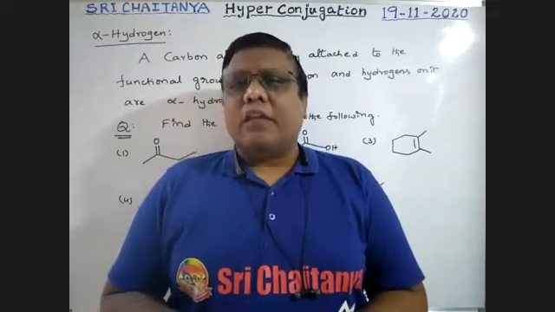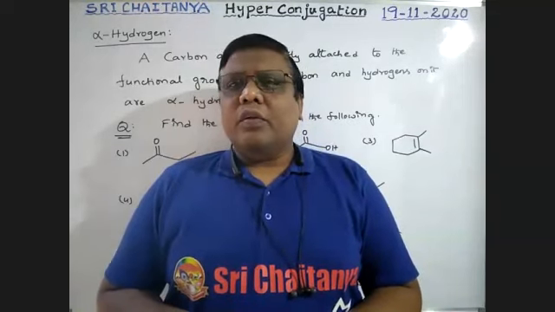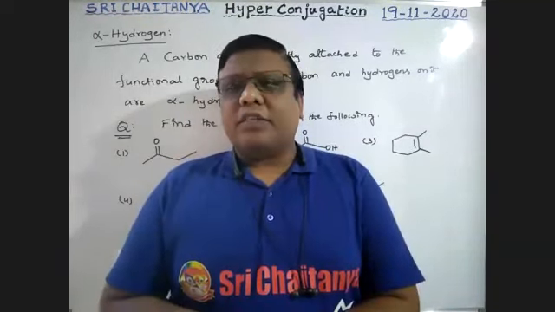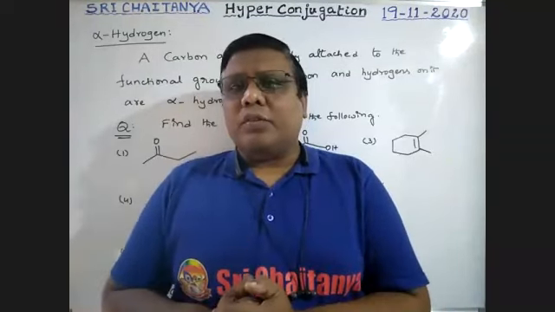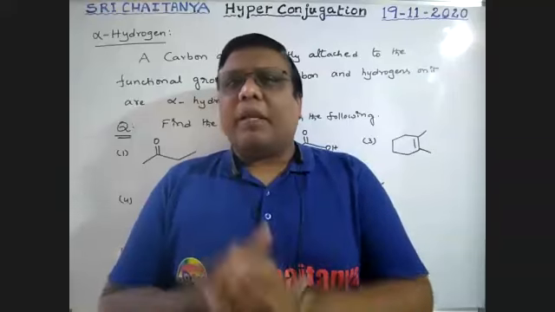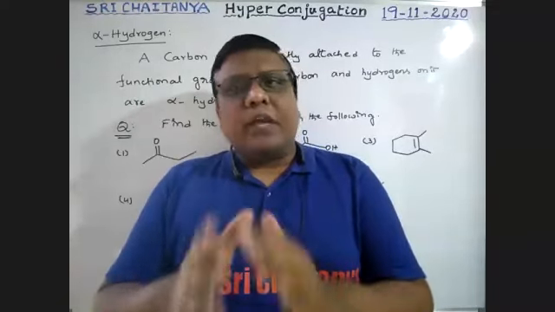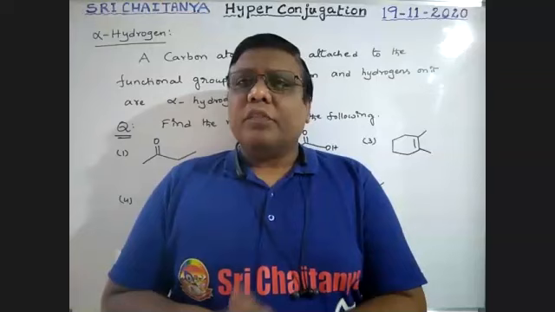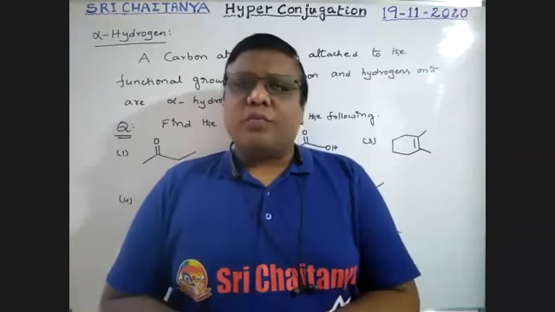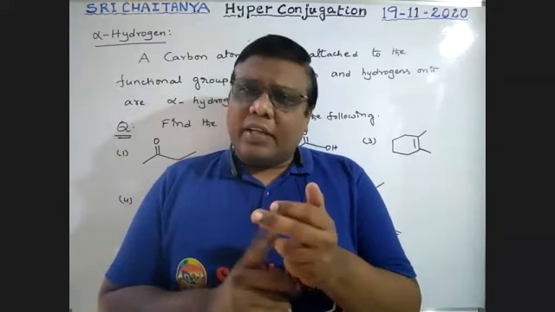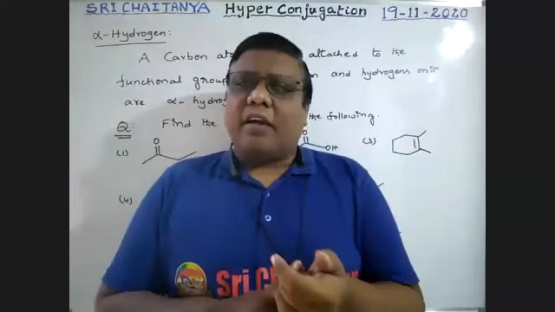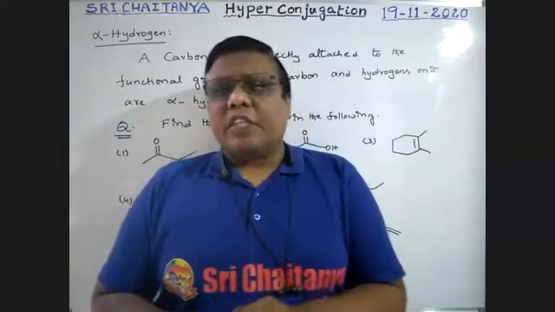Now, what is this alpha hydrogen? In our given compound, please be conscious, there should be a functional group. We know the functional groups, or free radicals, cations and anions next to them; these are also treated as functional groups.